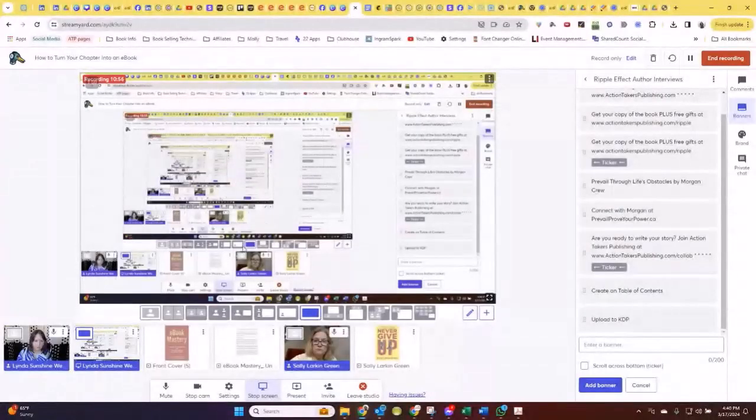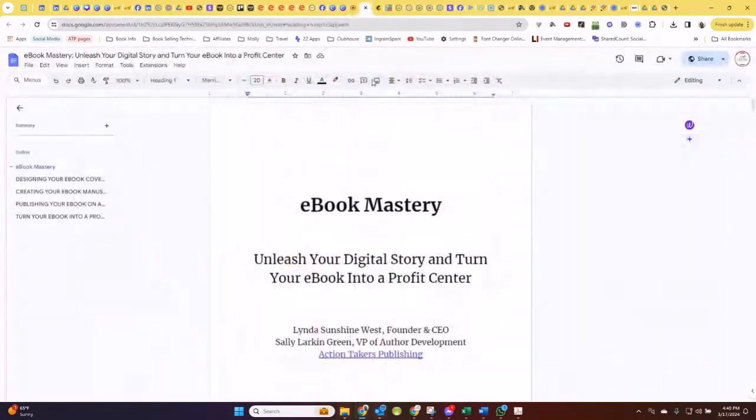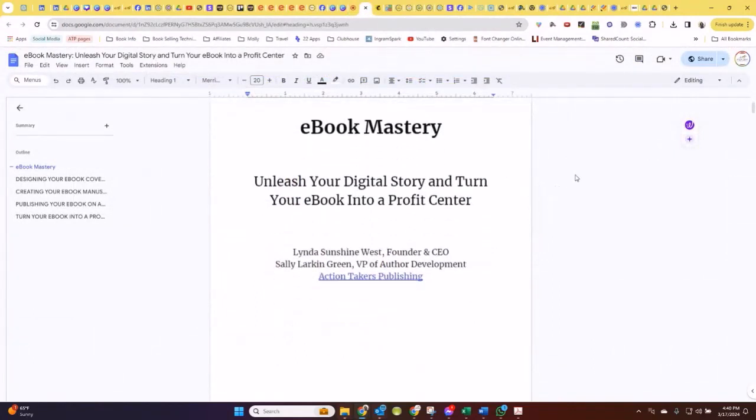And I'm going to share my screen with the ebook that we created. I'm going to show you how to create that table of contents, because it's not that it's hard to do, but it's not easy to do either if you don't know what you're doing. So excuse my screen for being all weirdo like that, but here we go. So this is the Google Doc version of this ebook mastery book.